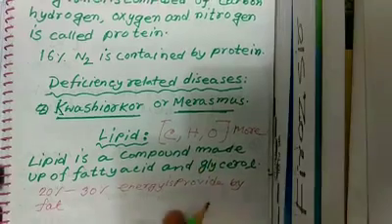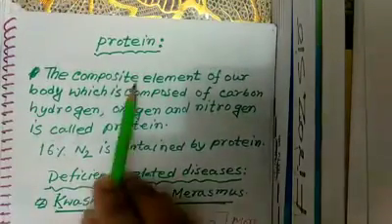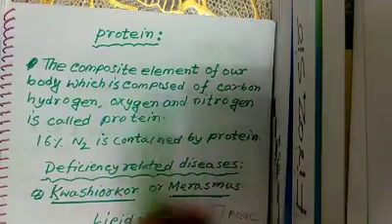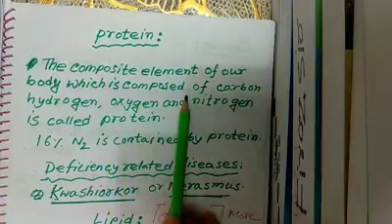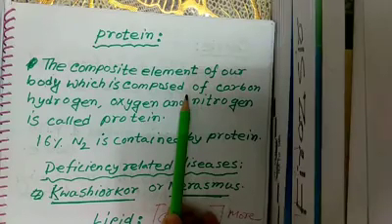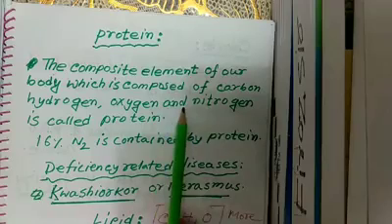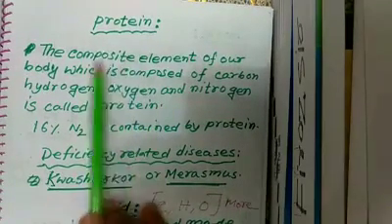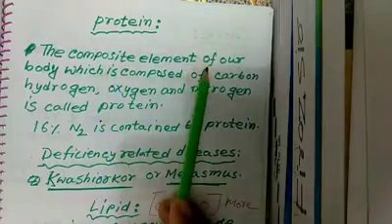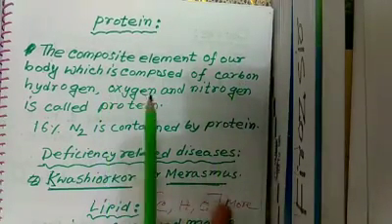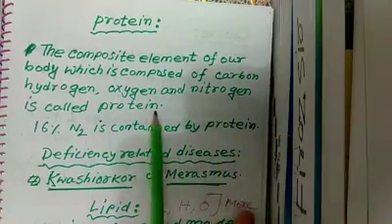Now protein. What is protein? Protein means the composite element of our body which is composed of carbon, hydrogen and oxygen and also nitrogen. The composite element of our body which is composed of carbon, hydrogen, oxygen and nitrogen is called protein.